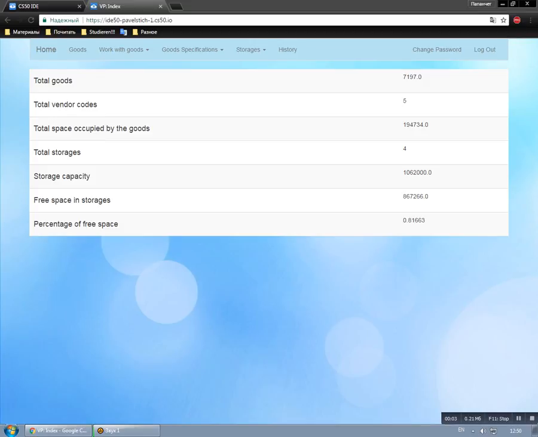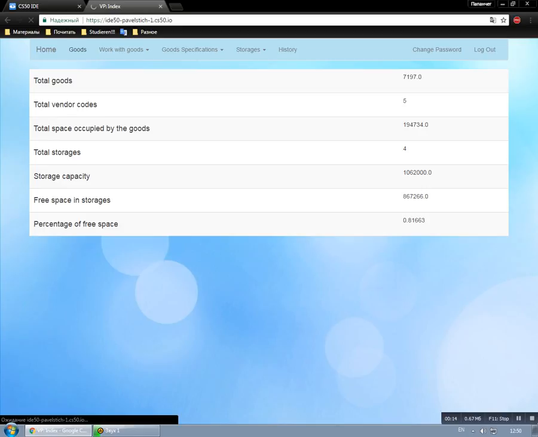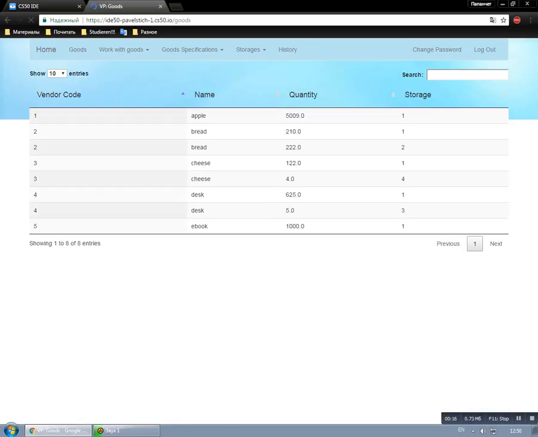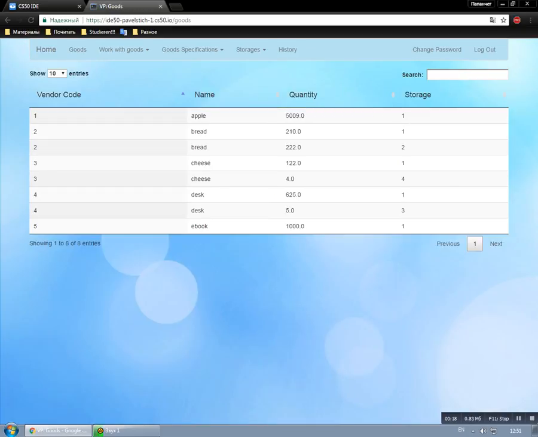Based on CS50 Finance, and it works with storage. On the home page you can see some information about goods, stocks and other. On the goods page is the table with data about vendor code, name, quantity of goods and storage number where goods are contained.